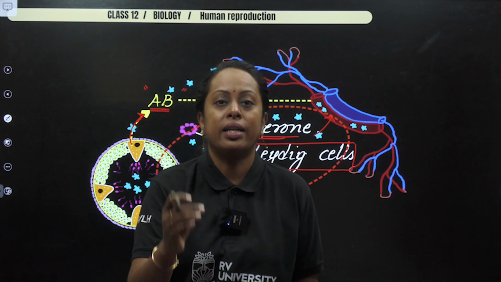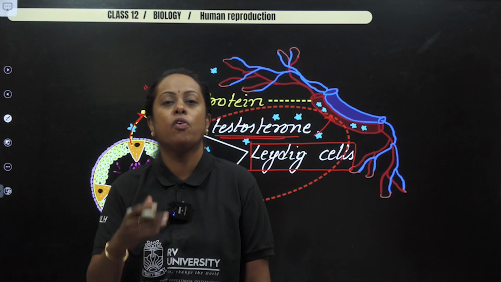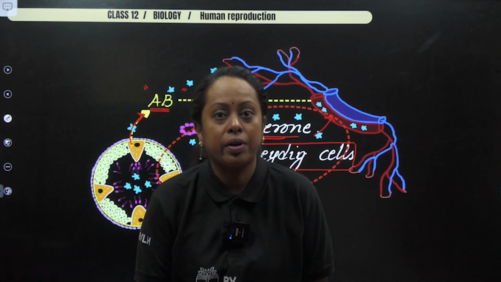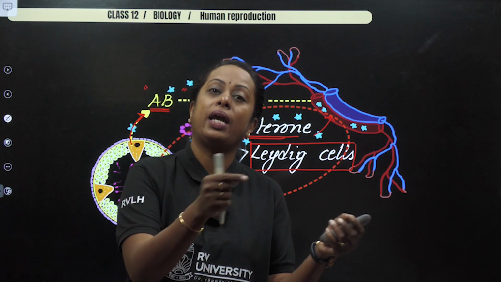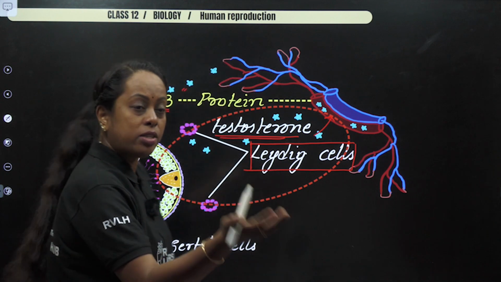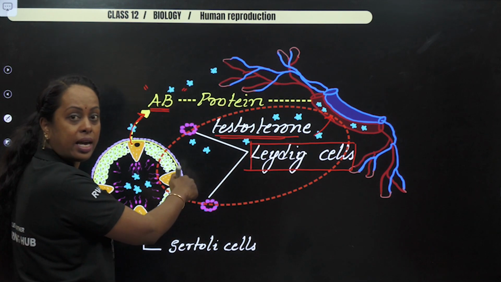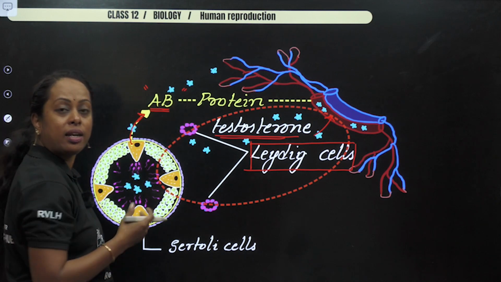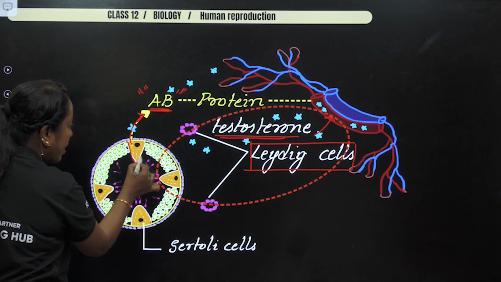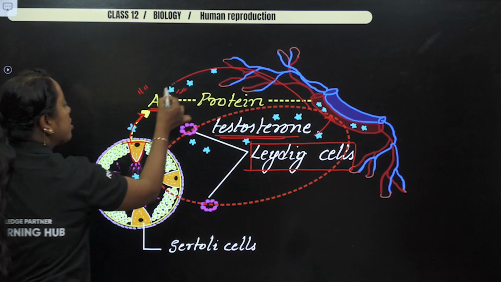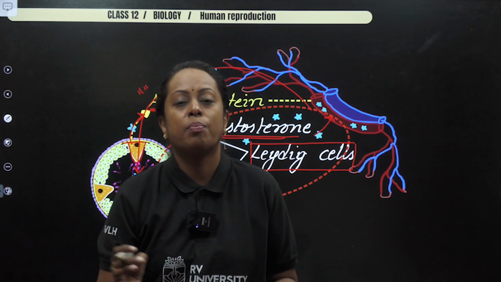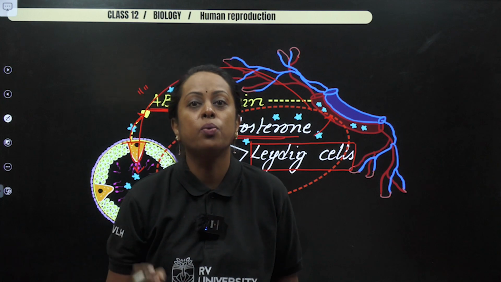Okay, so that means what? Testosterone hormone is responsible for all the secondary sexual characteristics which are going to appear in male. But don't forget, the testosterone hormone should be entering into the region where the male germ cells are present. So now the testosterone hormone, which is produced by the Leydig cell, if it has to enter into this particular region where the germ cells are present, this androgen binding protein produced by the Sertoli cell attracts the testosterone to enter in. Thereby, the spermatogonia enter the process of spermatogenesis to produce the sperm.